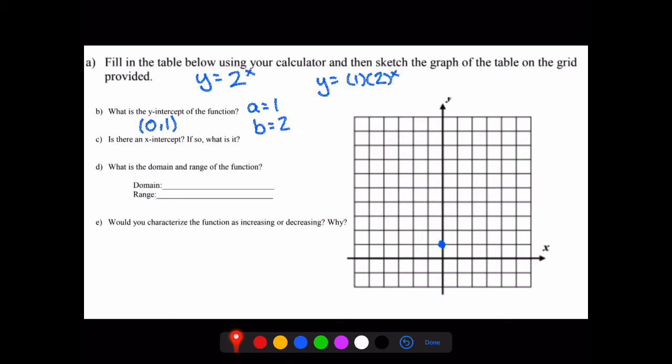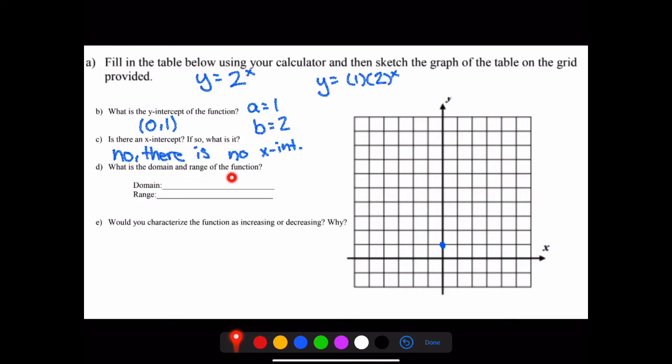Is there an x-intercept? If so, what is it? Very important that we realize that there are no x-intercepts in any of these. Any exponential function does not have an x-intercept while we stay in Algebra 1. When you move to Algebra 2, there will be some, but just know for right now, there is no x-intercept, ever.